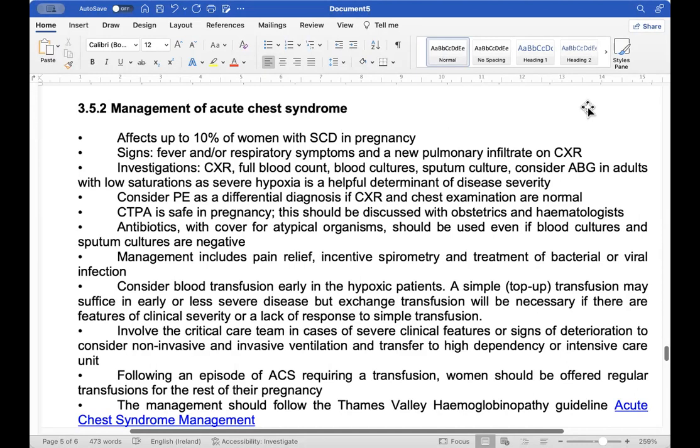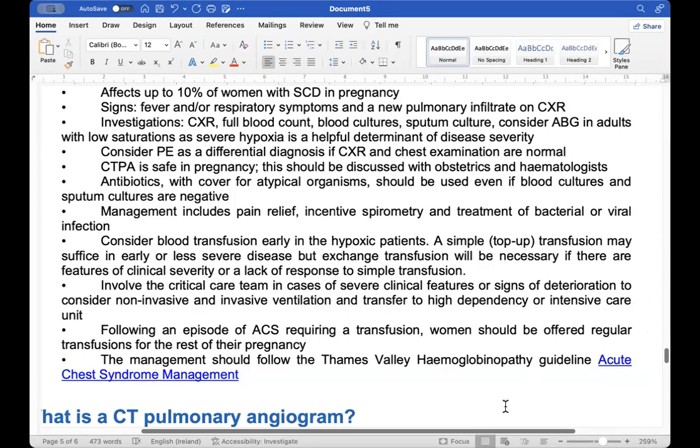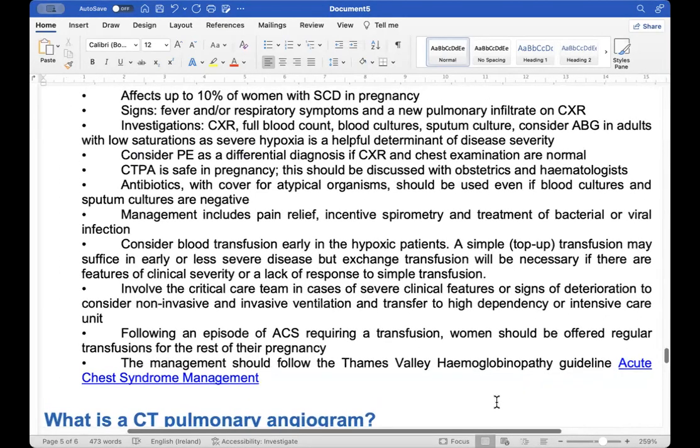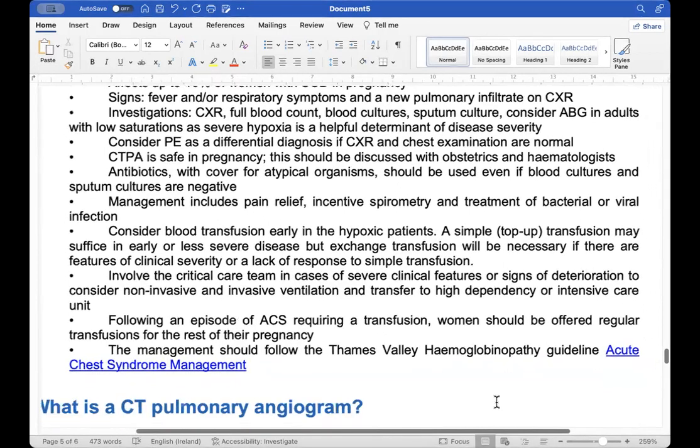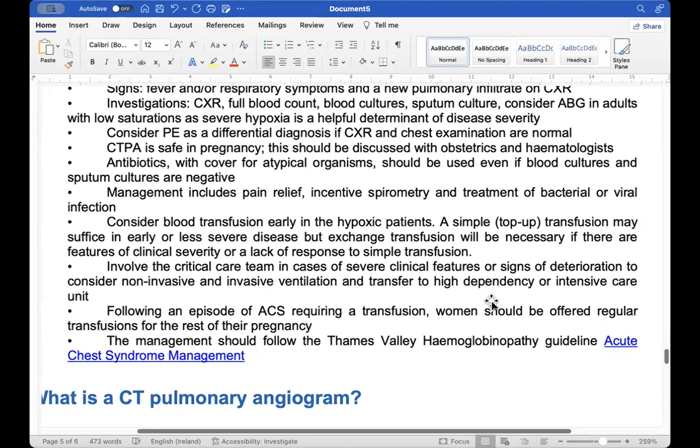A simple top-up transfusion may suffice in the early or less severe disease, but the exchange transfusion will be necessary if there are features of clinical severity or a lack of response to the simple transfusion. And involve the critical care team in cases of severe clinical features or signs of deterioration, to consider non-invasive and invasive ventilation and transfer to the high dependency or intensive care unit, ICU. Following an episode of acute chest syndrome requiring a transfusion, women should be offered regular transfusion for the rest of their pregnancy. And management should follow the Thames Valley hemoglobinopathy guideline, acute chest syndrome management.